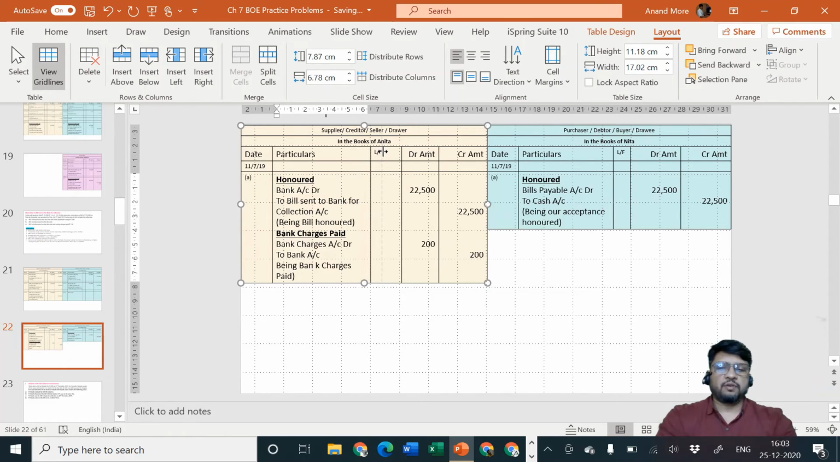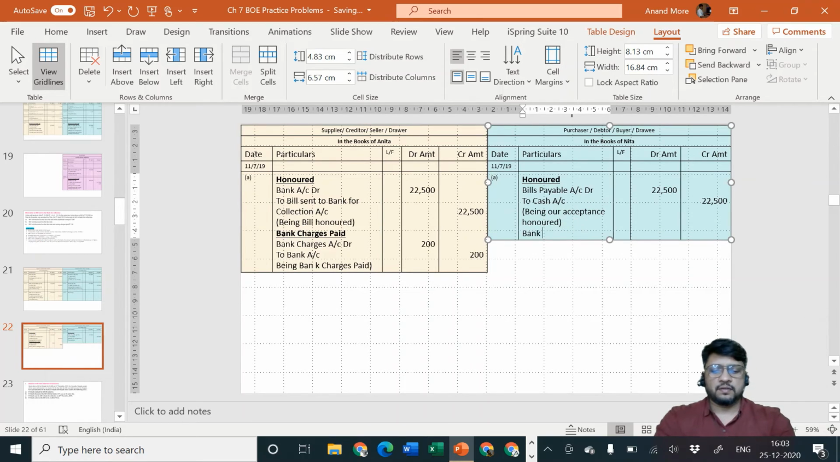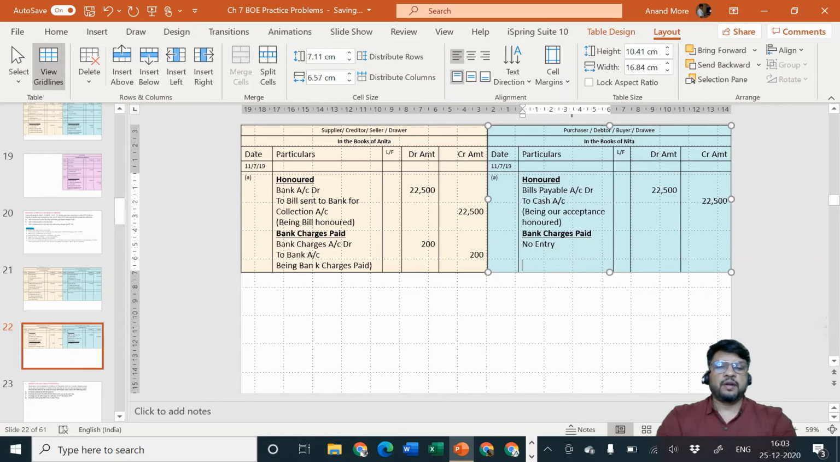And what is the entry for bank charges in the books of Nita? The entry in the books of Nita will be no entry. She will say I have no role to play in this transaction. This is a transaction between you and your bank. Because you took extra services from your bank which you could have avoided, still you have taken those services. It is your problem, not my problem. I am not going to pay, or record this transaction also. So A situation is over.